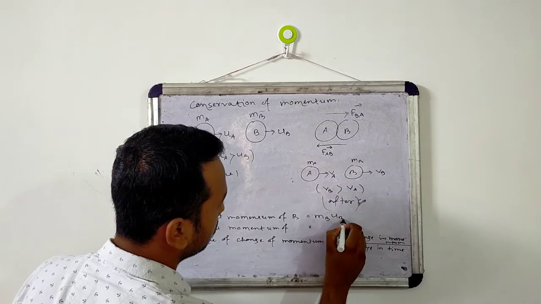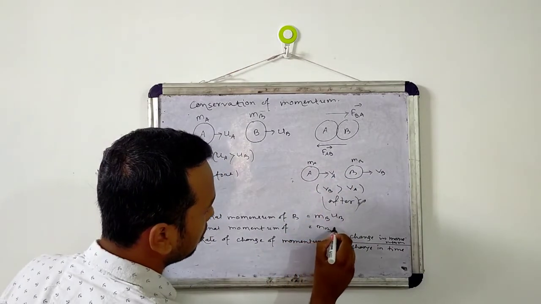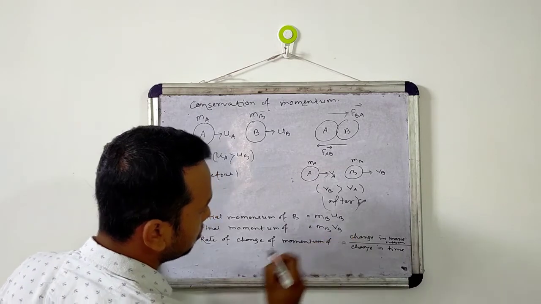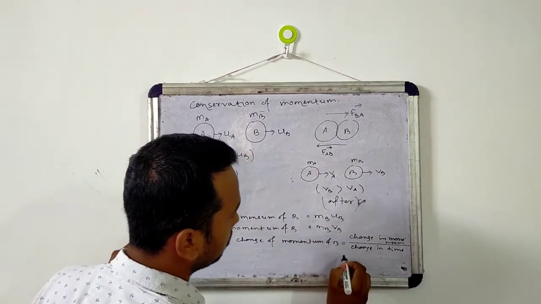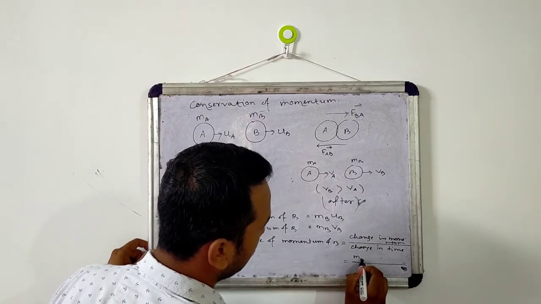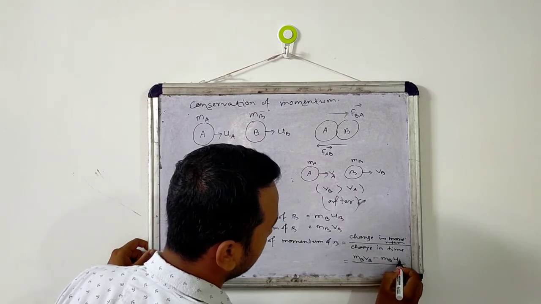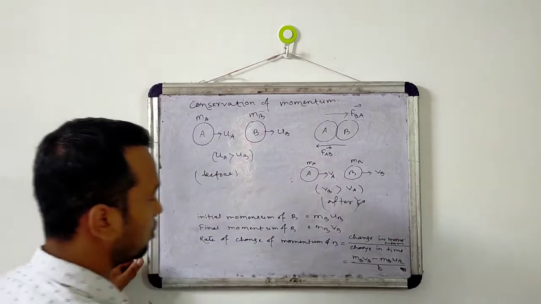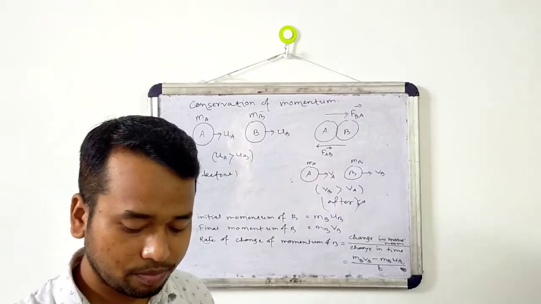The final momentum of B is mB vB. The rate of change of momentum of B will be equal to the final momentum mB vB minus the initial momentum mB uB divided by t. So this is the rate of change of momentum for object B.